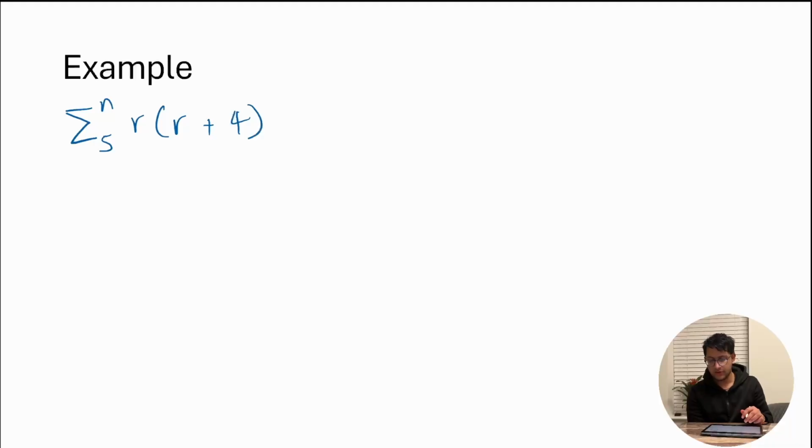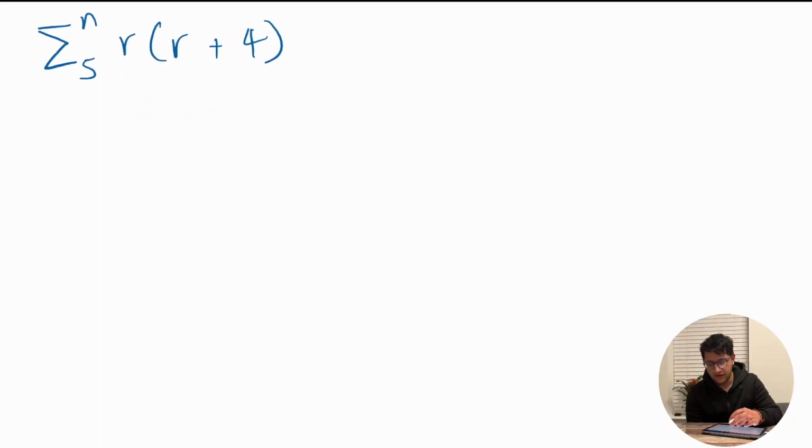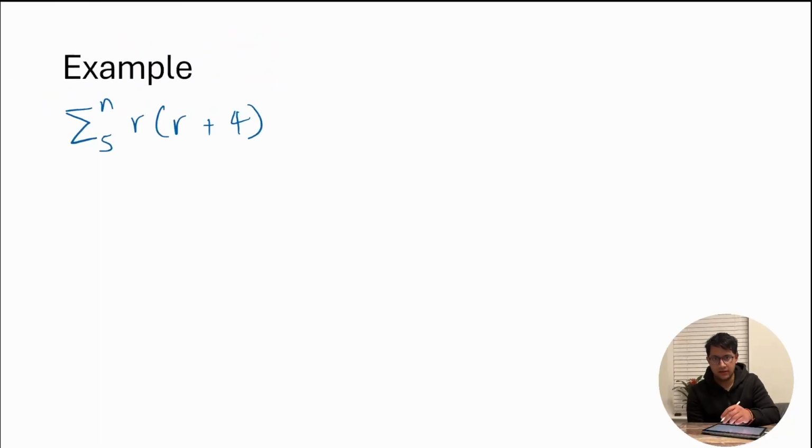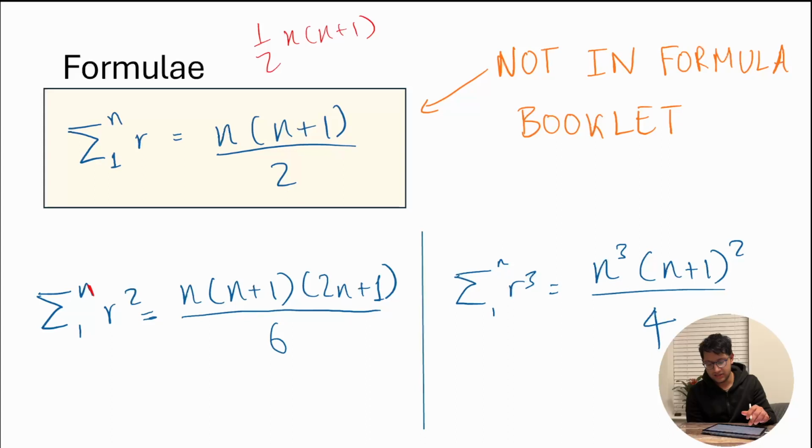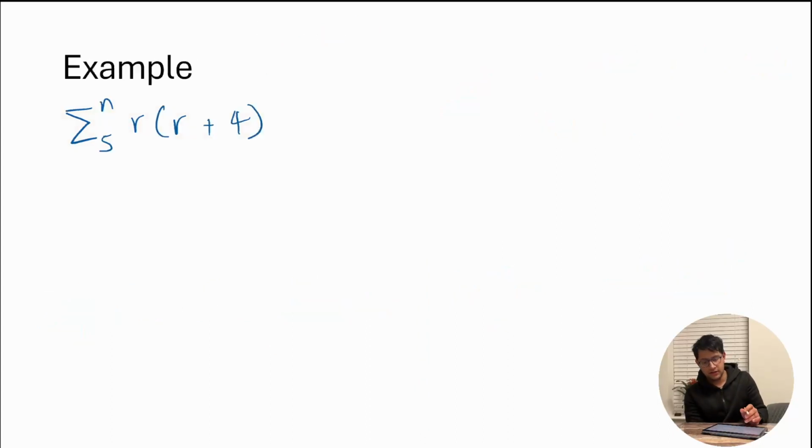Cool. So let's try an actual example of a summation question. In this question, we need to find the sum of r squared plus 4r, starting at 5, going all the way to n. If you noticed, all of these summation formulas start at 1. So the very first thing I'll do is expand it to make it easier.